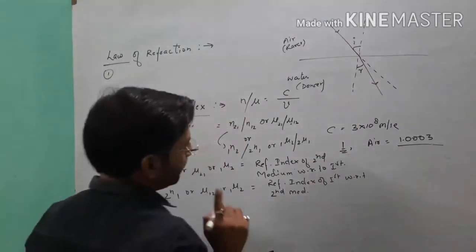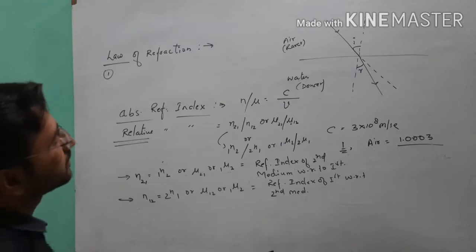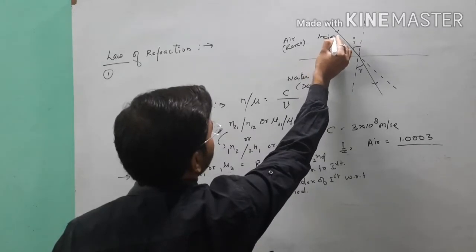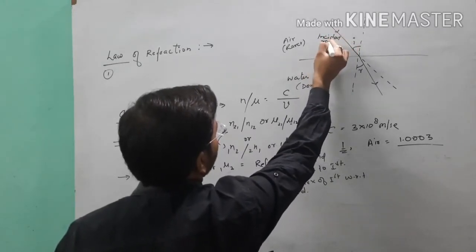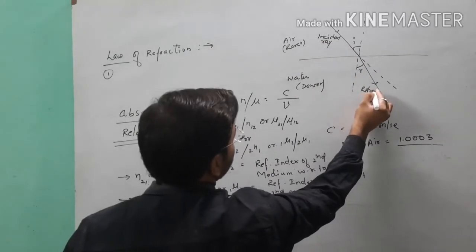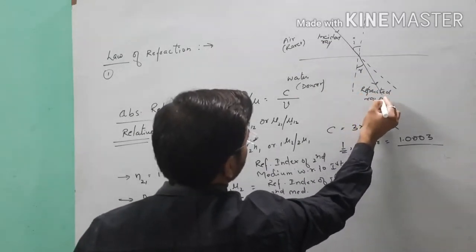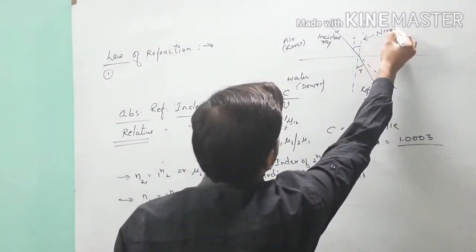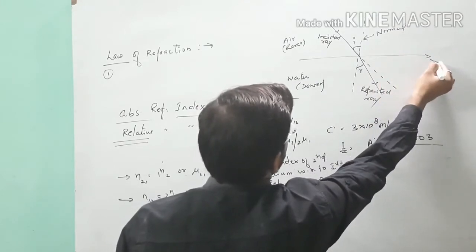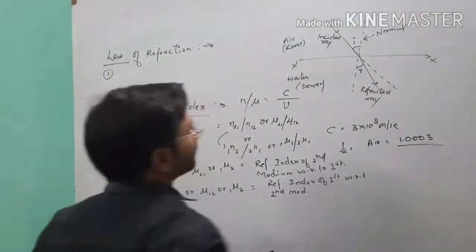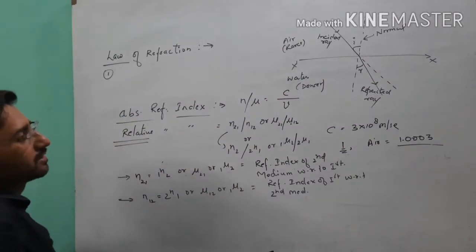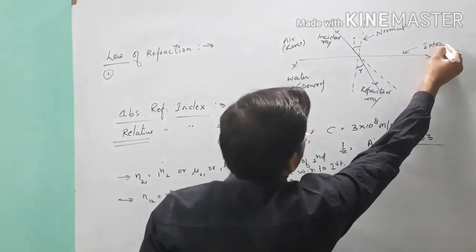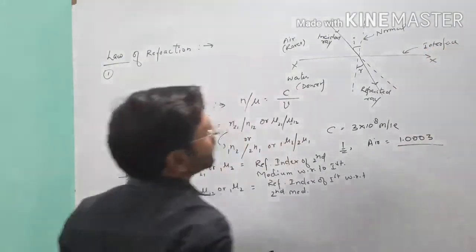So here see what I am saying. When the light goes from one medium to another medium, this light is called the incident ray, and the other is called the refracted ray. Point clear? So when the light goes from one medium to another, this part is called the normal. This is the surface which separates the two mediums. Listen carefully students, it is called the interface, not separating medium, interface.